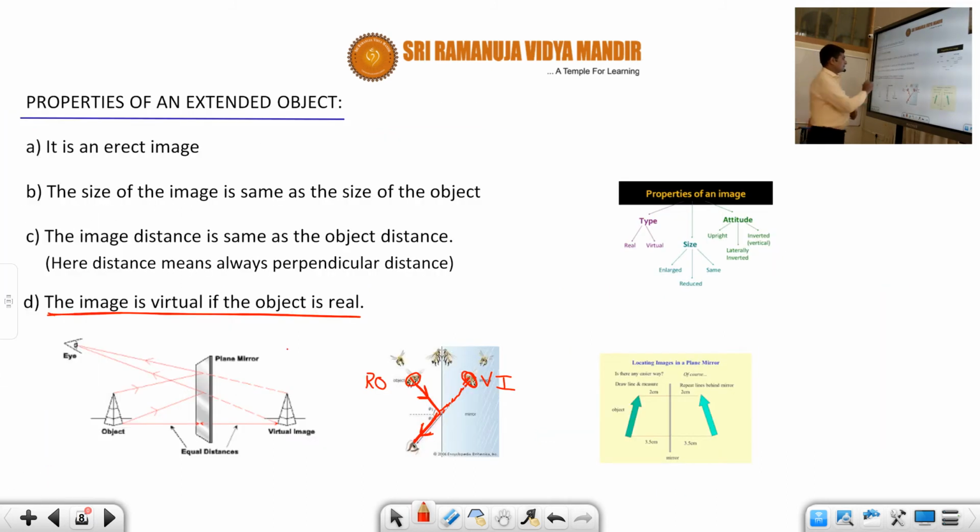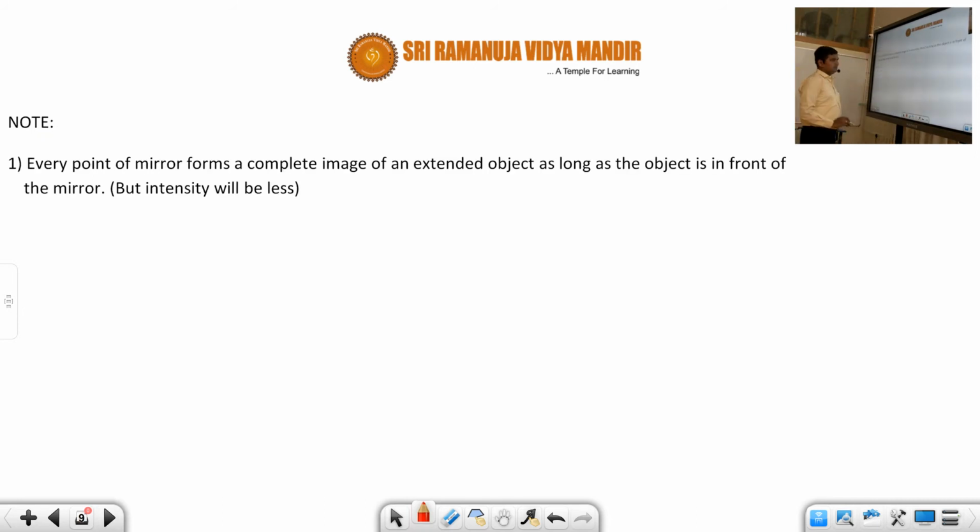So that is the last property: the image is virtual if the object is real, and if the object is virtual the image will be real, vice versa. Okay, so now let us move to the next one. Some important points regarding reflection at a plane surface. This is one of the very important points.